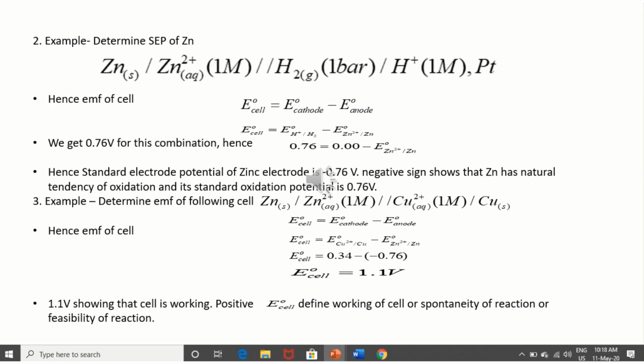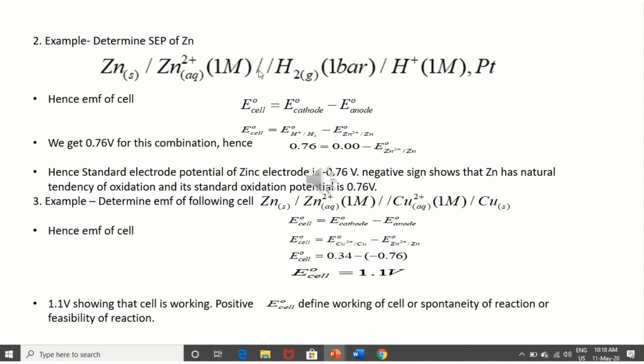The second important example is the determination of the standard electrode potential of zinc. The same arrangement, but here zinc has more tendency to give electrons, that is why zinc is used as anode and the hydrogen electrode is used as cathode. The representation starts from zinc, Zn2+, and then the hydrogen electrode.